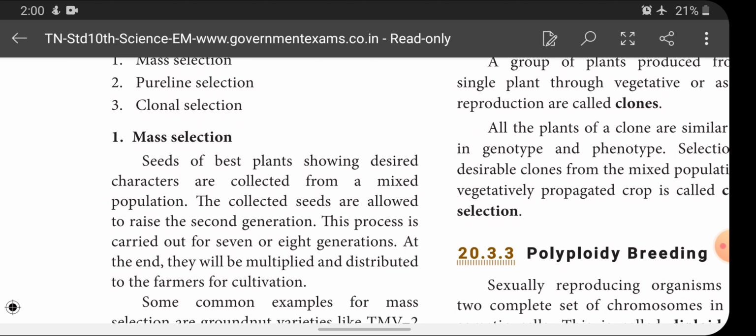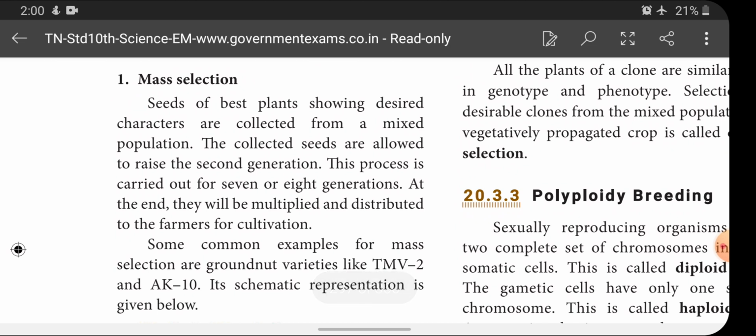This process is carried out for 7 or 8 generations. At the end, they will be multiplied and distributed to the farmers for cultivation. So, this is a mass selection.